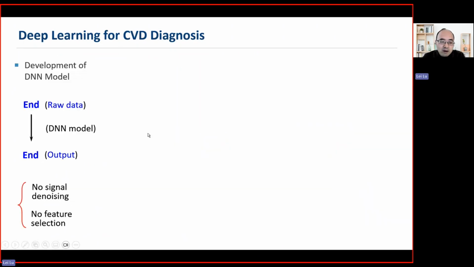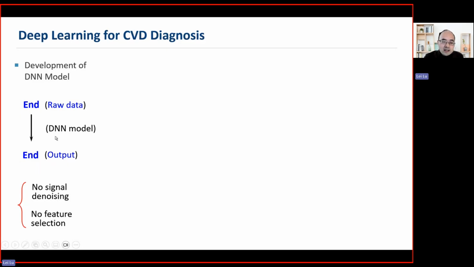Then I show you the pipeline for our model development. This is an end-to-end deep learning model. We have the raw ECG data as the model input, and it can directly output the diagnosis with our deep learning model.